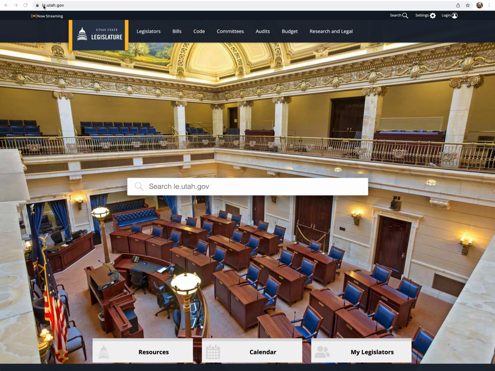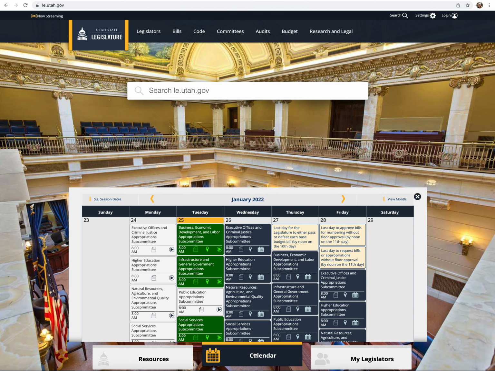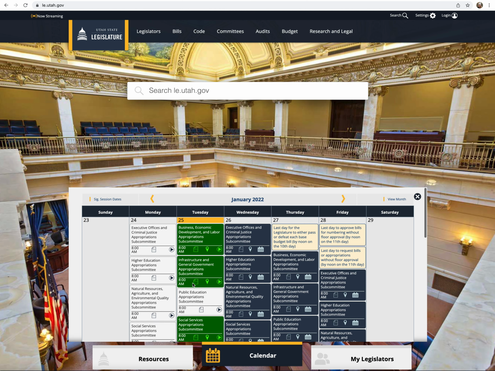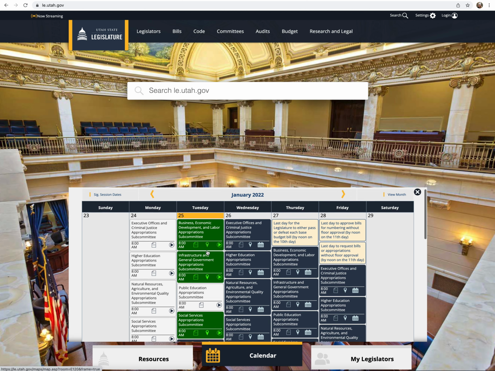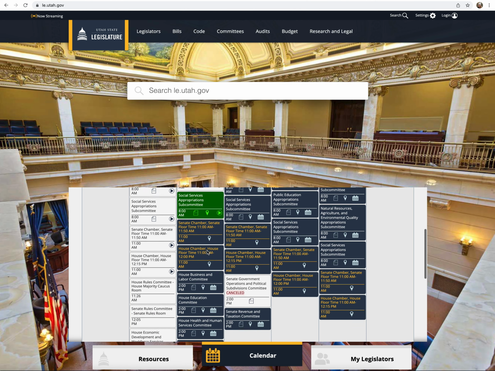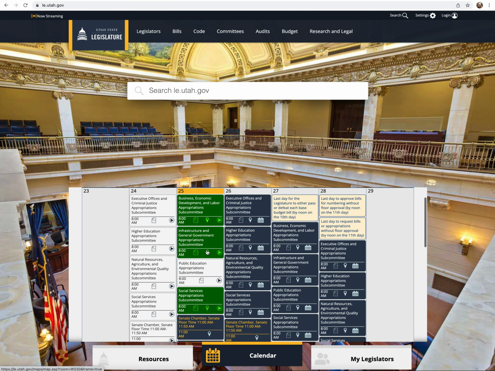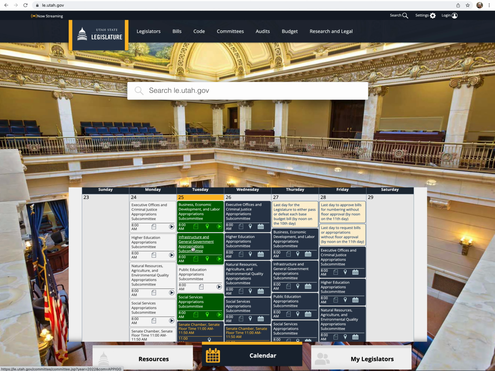You go to le.utah.gov and then go right in the middle at the bottom, click on the calendar, and then you go to the day. So this is today, and you will click on the meeting that you want to participate in. So make sure you know which meeting, because there are several meetings that go on that day. So I'm going to click on this one.